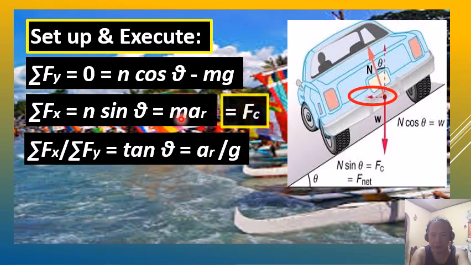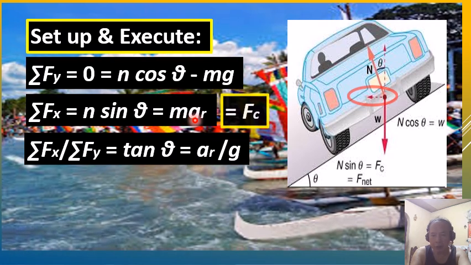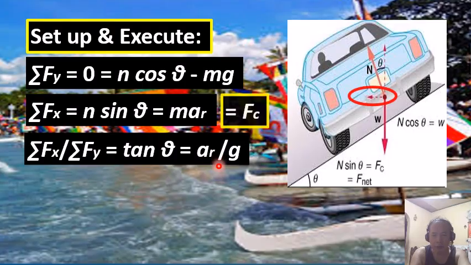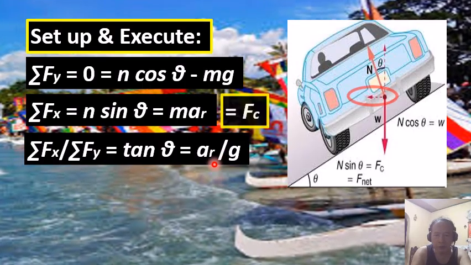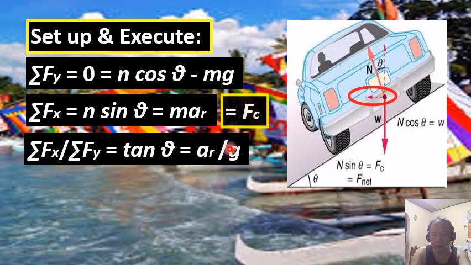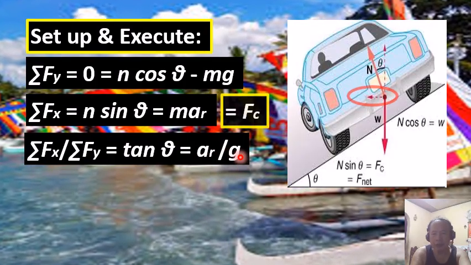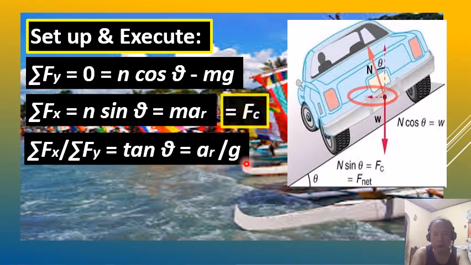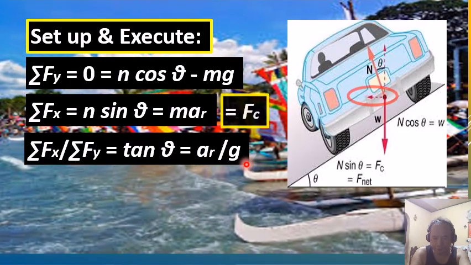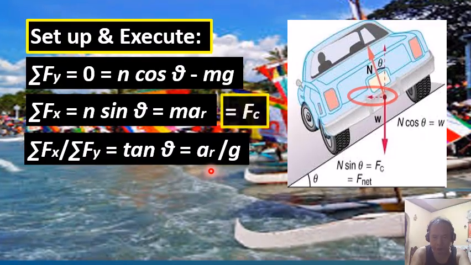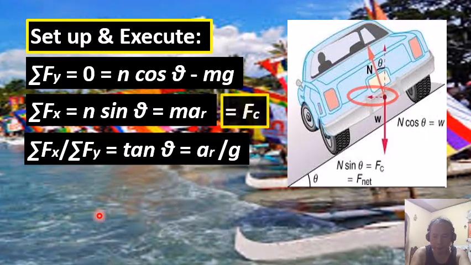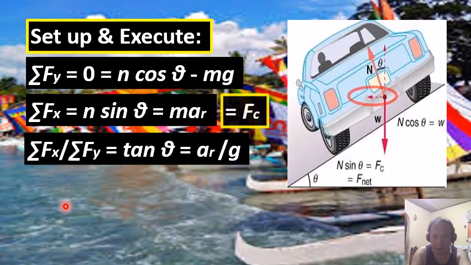And of course, dividing m times a sub r by mg will give us the radial acceleration a sub r divided by acceleration due to gravity. In other words, we come up with the working formula in determining the bank angle theta.